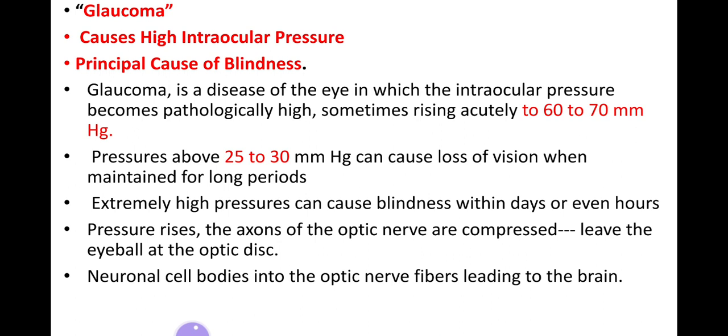As the pressure rises, the axons of the optic nerve are compressed where they leave the eyeball at the optic disc. This compression is believed to block the axonal flow of cytoplasm from the retinal neural cell bodies into the optic nerve fibers leading to the brain.